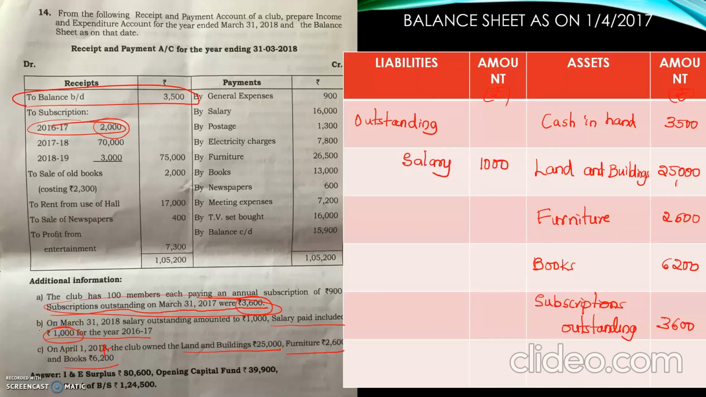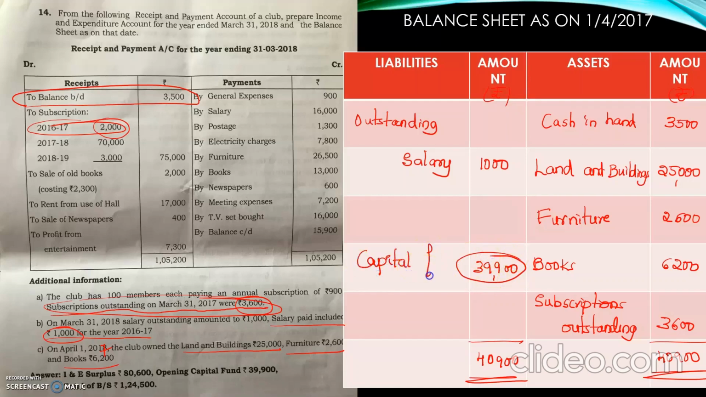Now all the information related to the beginning date is recorded. Now you can find the total. As we know, the balance sheet must tally on both sides. First find the asset side total. Asset side total is 40,900. Write it on both sides. 40,900 minus 1,000, so here you will get the balancing figure of 39,900. This is nothing but the opening capital fund. The opening capital fund is calculated by preparing the opening balance sheet. Hope everyone understood this statement.